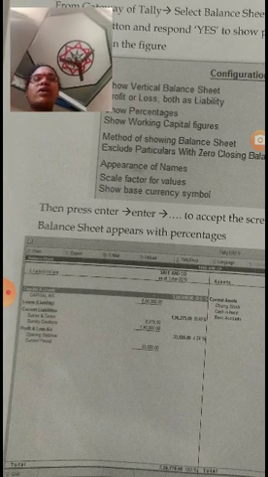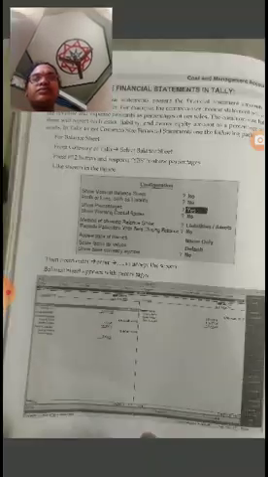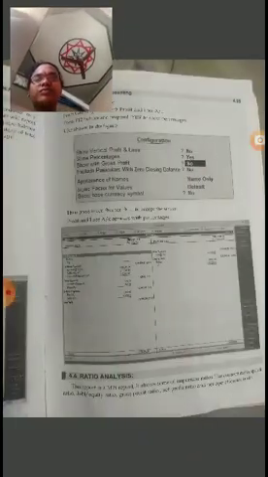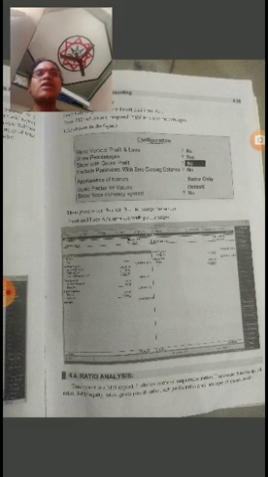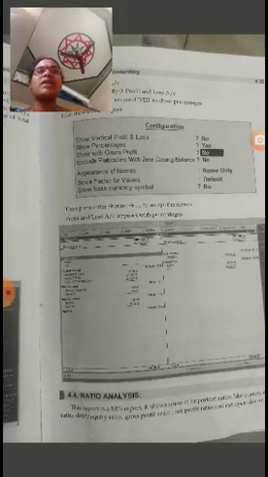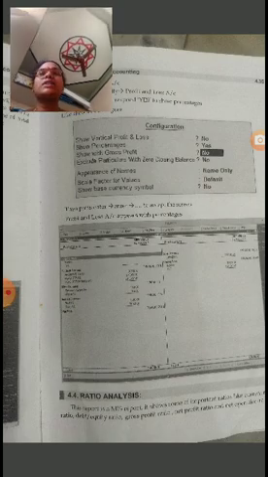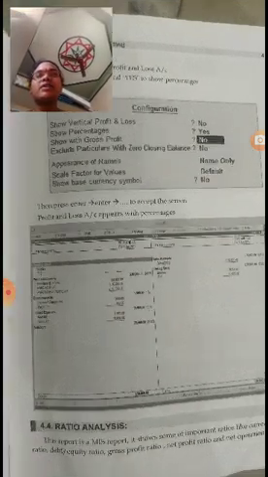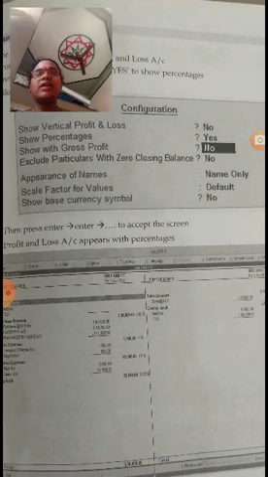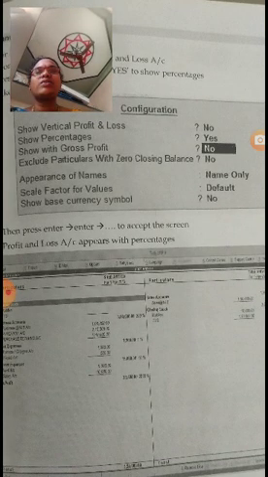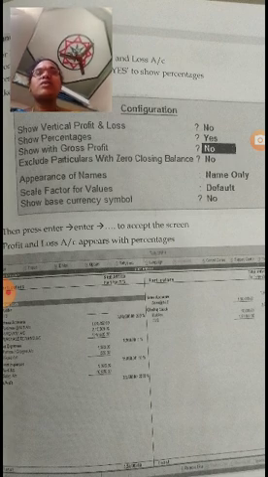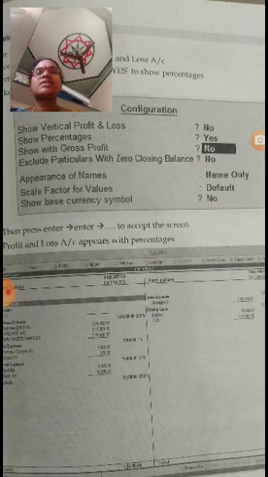So to view the profit and loss account, gateway of Tally and then click on the profit and loss account. Then click on the F12 configuration button. So this will appear. Show vertical profit and loss account, no. Show percentages, yes. All others, give no. So press enter to accept this screen.